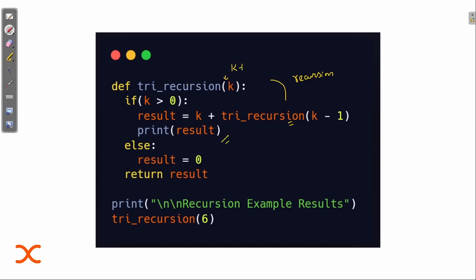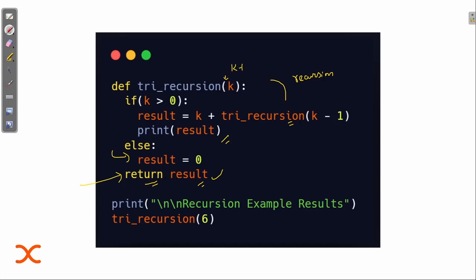And then we are printing the result. Else, if k is not greater than 0, that is, equal to 0 or less than 0, then this condition will work, and here result equals 0, and then we are returning it. This return simply means that whenever we call it, this value will be returned or printed. Otherwise, it simply means that this function should stop working now, that it should return now.